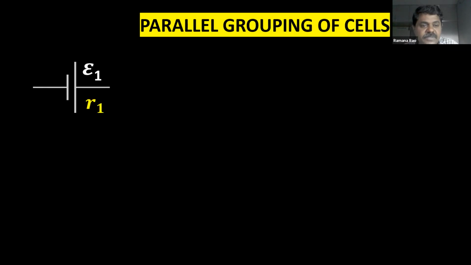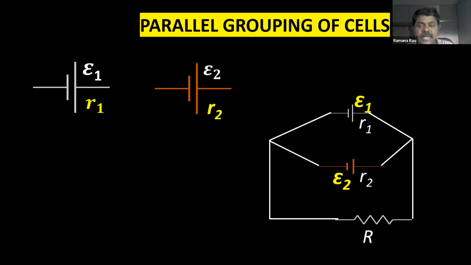A cell of EMF epsilon 1 and R1 is internal resistance, and another cell with epsilon 2 and R2. Two cells. For our convenience, I am taking two cells without making much complicated mathematics. I took only two cells for parallel. So they are connected in parallel. You can see two negative ends are connected to one and positive ends are connected to another end, and their EMFs and internal resistances are shown. This is the external resistor.